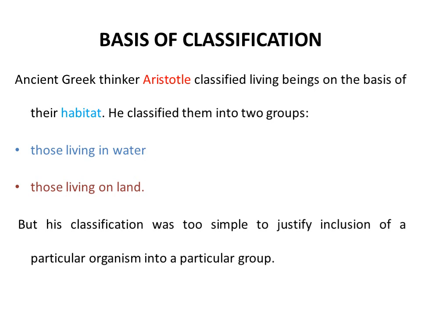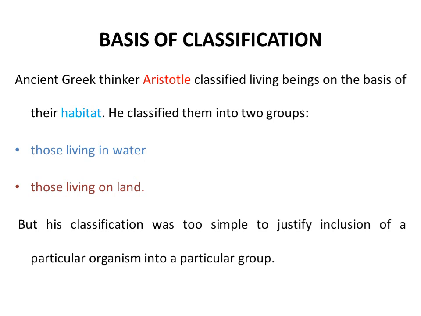That idea comes from the first ancient Greek thinker, Aristotle. In Hindi we call him Arastu. He is also known as the father of biology. Aristotle was the first person who classified living beings on the basis of their habitat. Habitat is the place, the region where that organism is found.